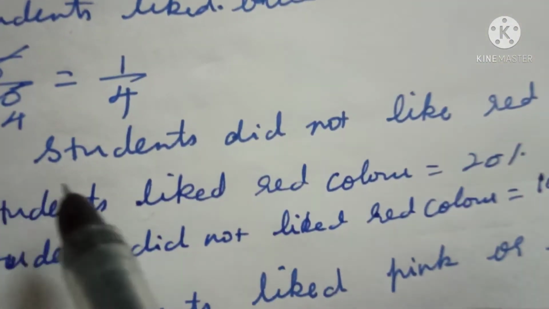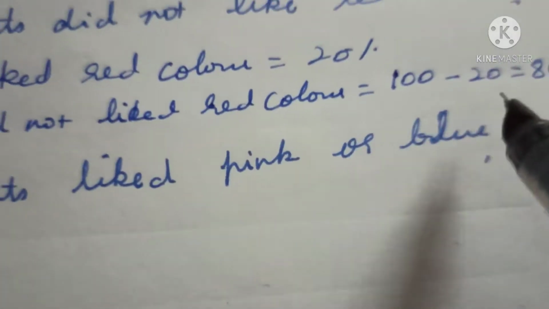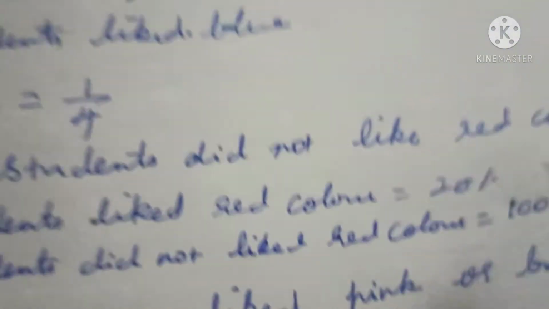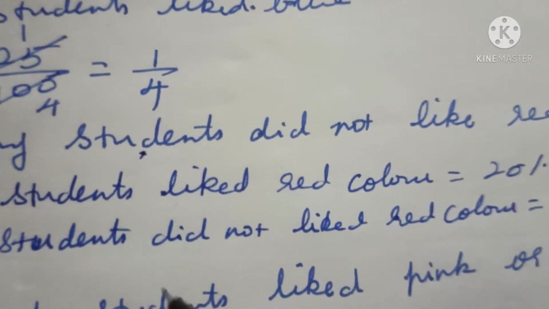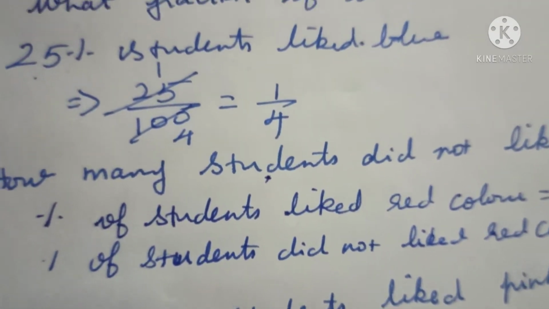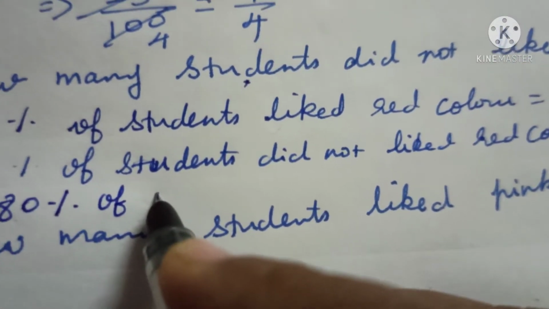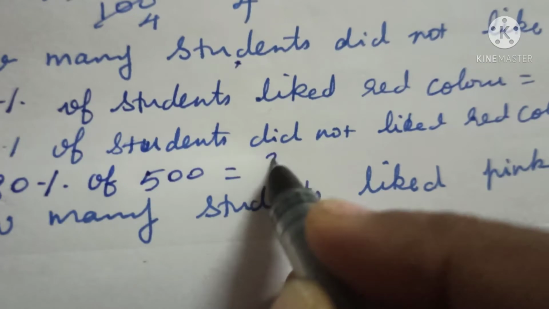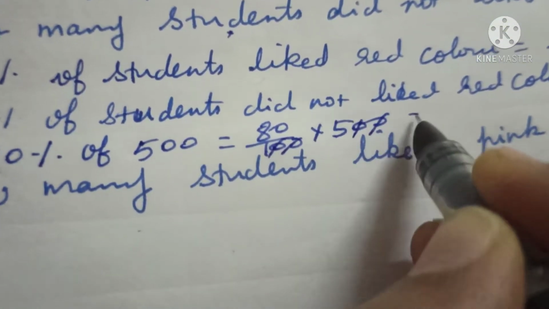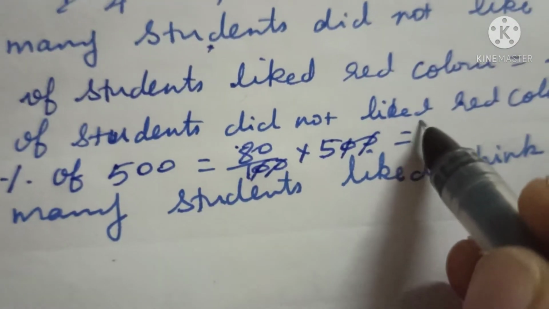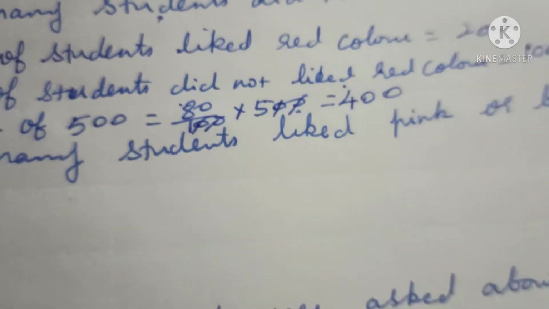But your question is, how many students? Here the percentage of the students who did not like the red color is 80. Your question is, how many students did not like red color? So 80% of 500, which is equal to 80 by 100 into 500. If you cancel, the total number of the students who did not like red color is 400 students.